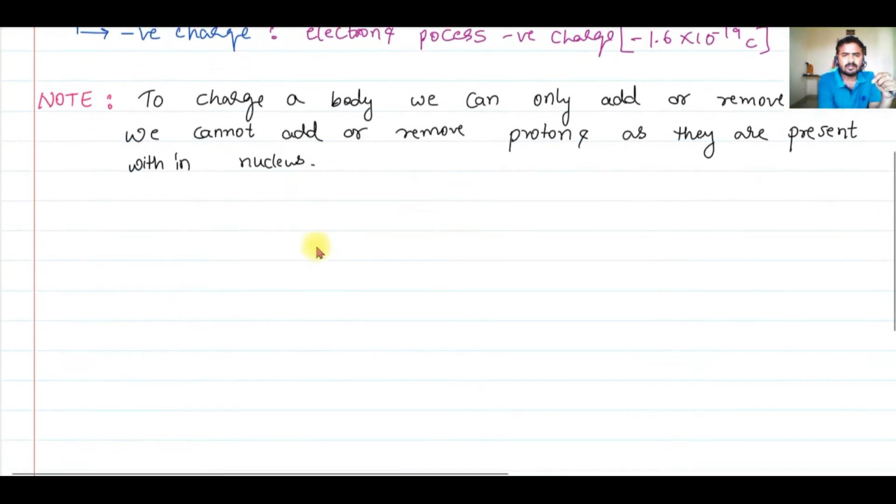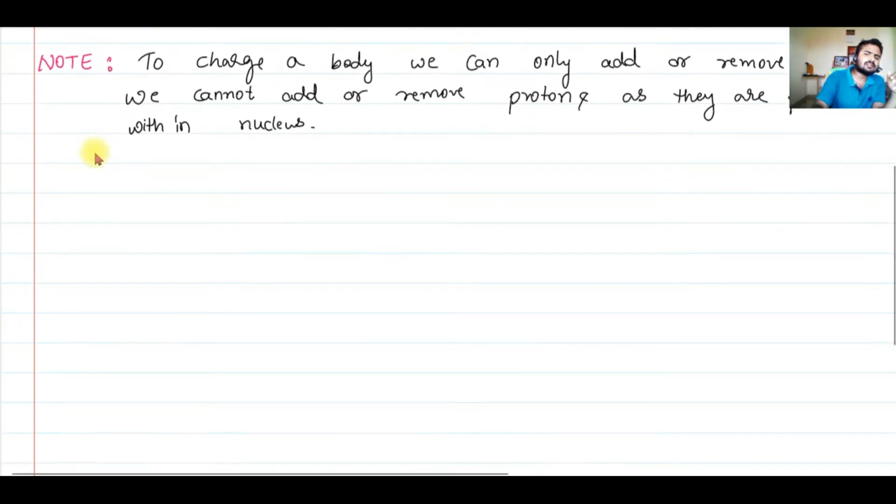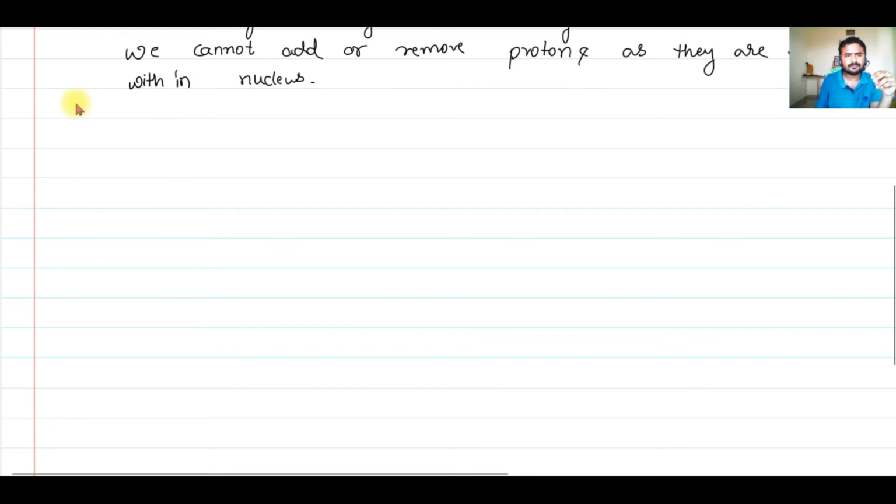All right, fine. So now when you add electrons, the body will become negatively charged. When you remove electrons, the body will become positively charged. Easy to understand. Now let us discuss the properties of these charges. Properties of charge.